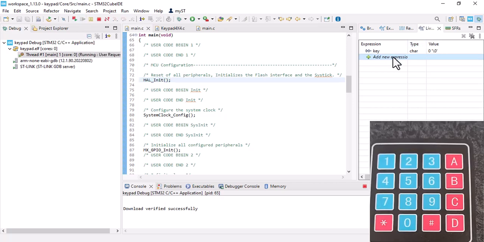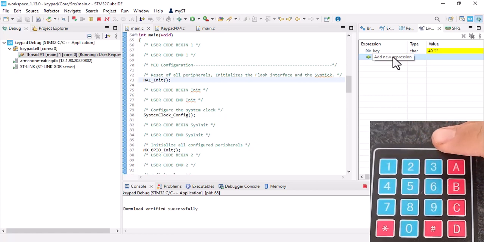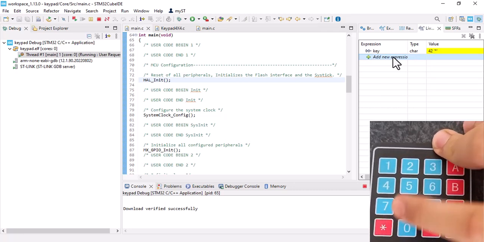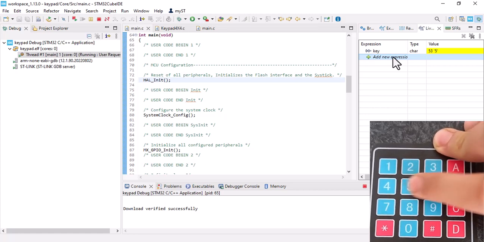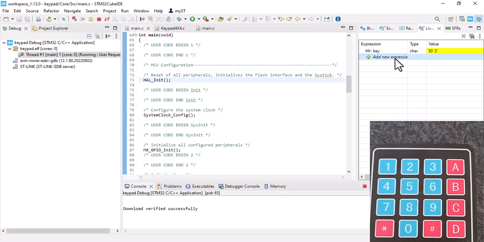Run the project. If I press 1, you will see the value which is 1, 2, 3, A, B, C, D. All of them works correctly, which means our project works successfully.